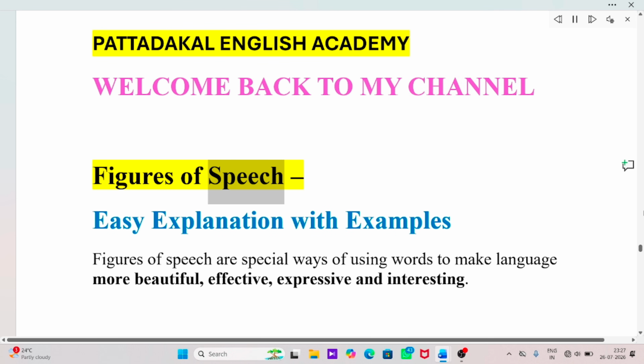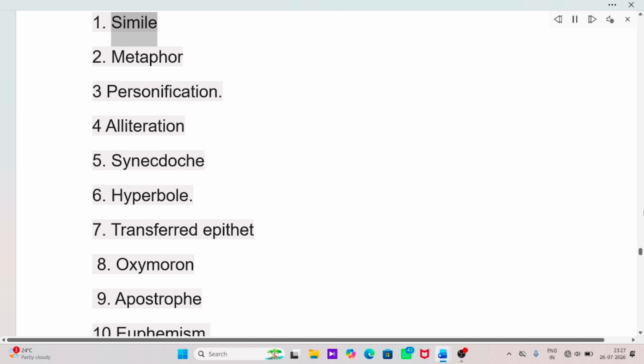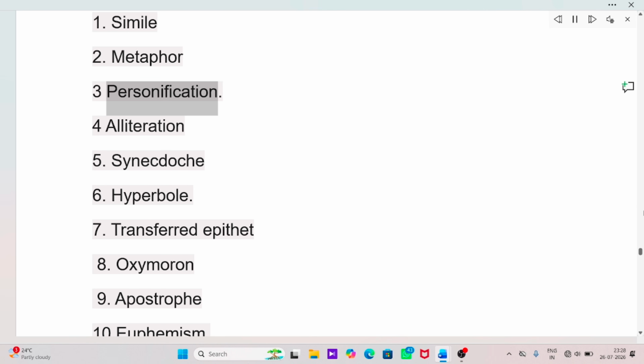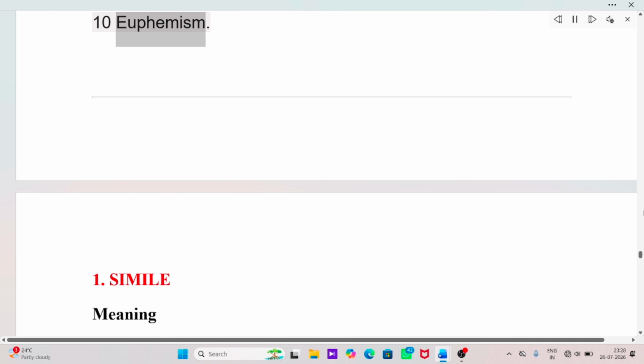Figures of speech. Easy explanation with examples. Figures of speech are special ways of using words to make language more beautiful, effective, expressive, and interesting. 1. Simile. 2. Metaphor. 3. Personification. 4. Alliteration. 5. Synecdoche. 6. Hyperbole. 7. Transferred epithet. 8. Oxymoron. 9. Apostrophe. 10. Euphemism.